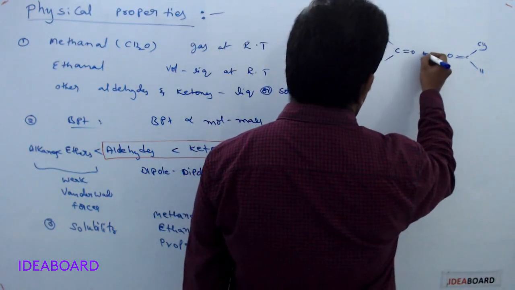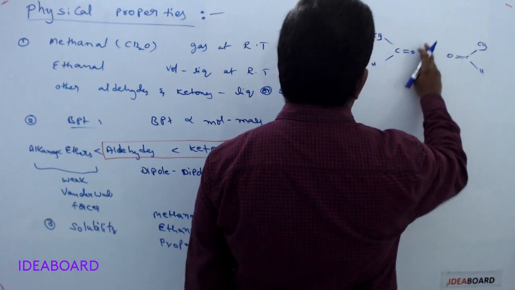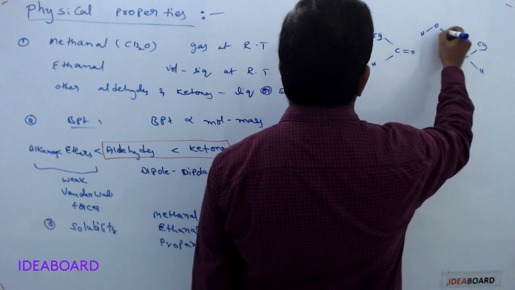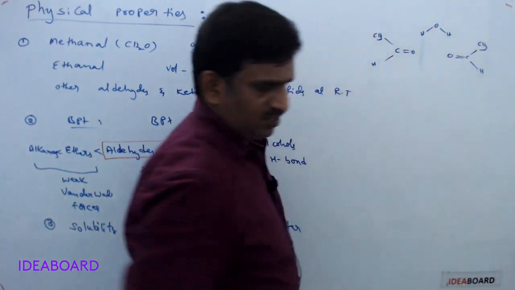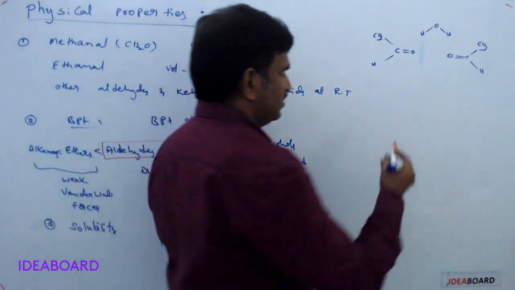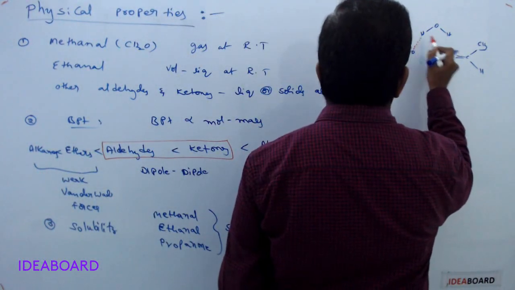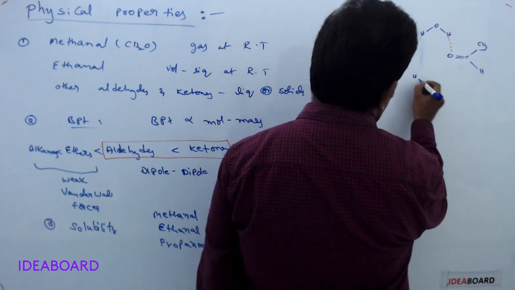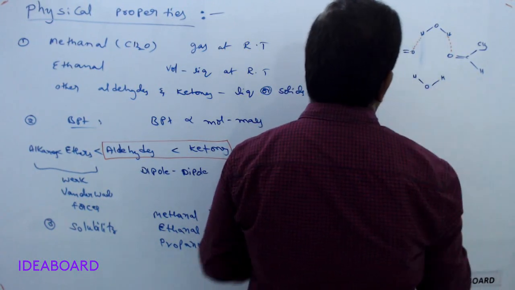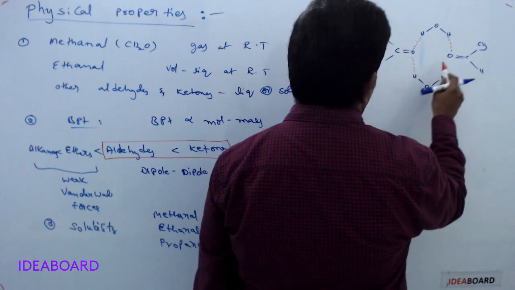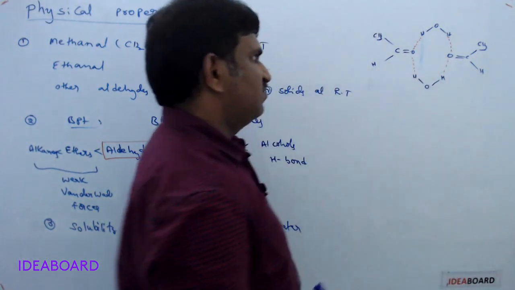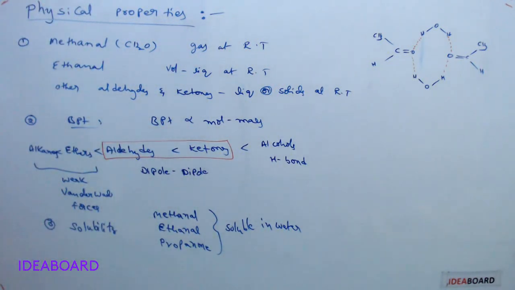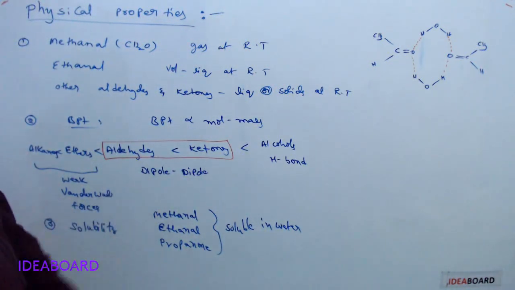And here we can write H, O, H. This is a water molecule, and these aldehydes and water molecules have hydrogen bonding. Here I am also writing another water molecule, and here also there is a possibility of hydrogen bonding. This type of hydrogen bonding is possible for lower aldehydes and ketones only.